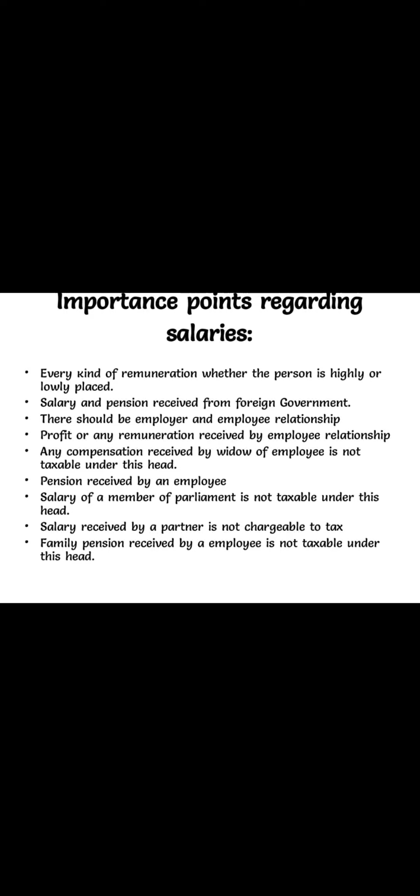Now let us see the important points regarding salaries. So what is salary? Every kind of remuneration, whether the person is highly or lowly placed. Salary and pension received from foreign government. So the pension is also included in salary income. There should be an employer and employee relationship. The employer gives the work to the employee, and the employee gives a service to their employer. Regarding this, they get the remuneration from the employer. Then profit or any remuneration received by the employee relationship.